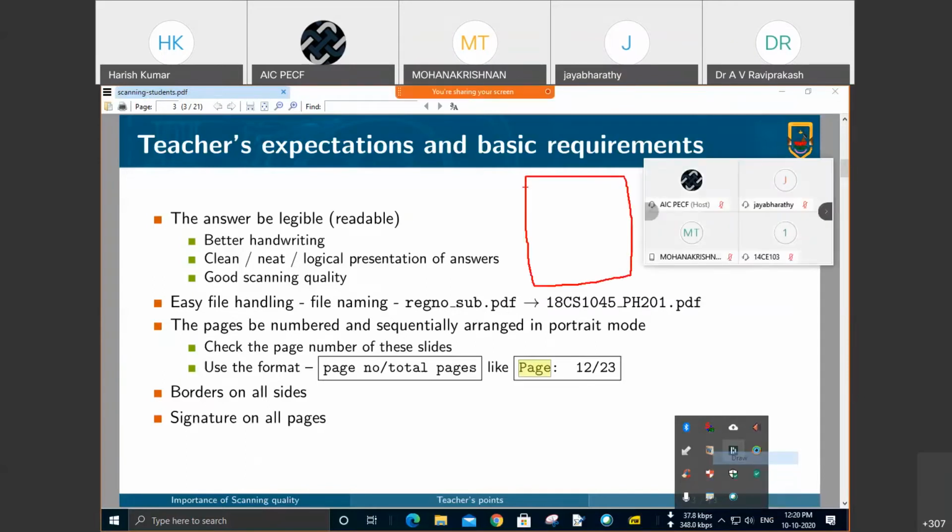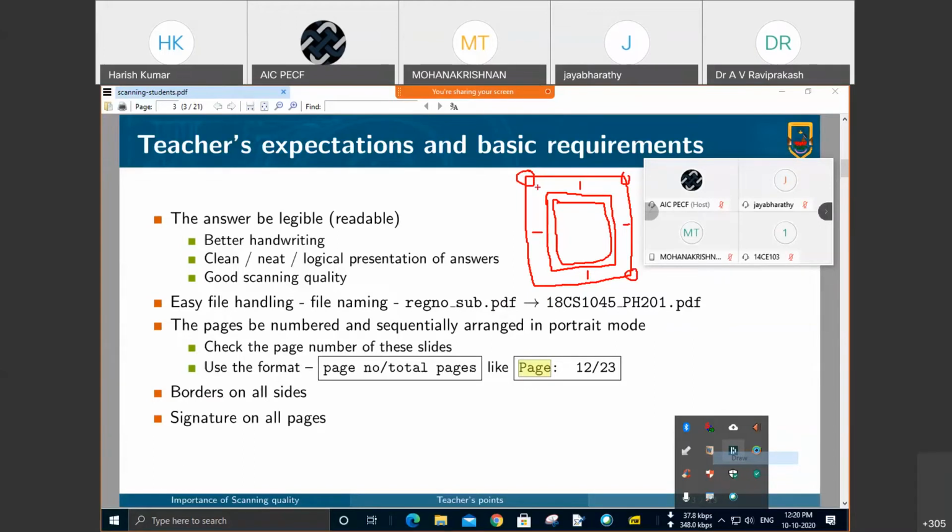So how will it look? This is the page, then a border on all sides like this, so that this side, this side, this side, and this side all have a margin of 1 inch, and this will be the area where you write. Now, why is this needed? While scanning, even if by mistake, the basic demand is that we don't want you to fold these corners. All four corners, no ears should appear.